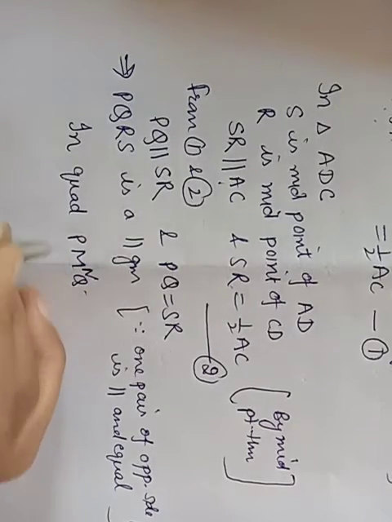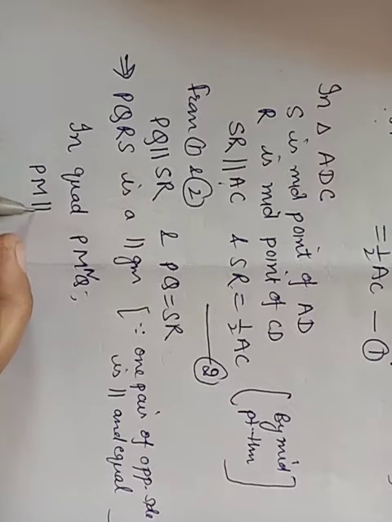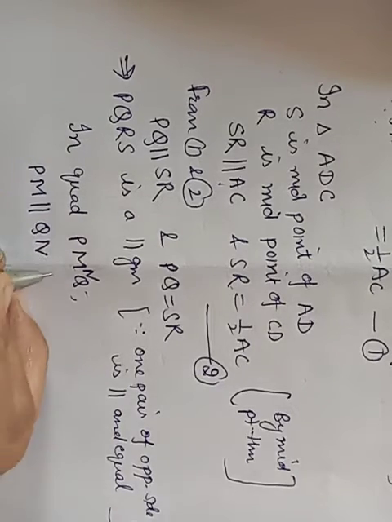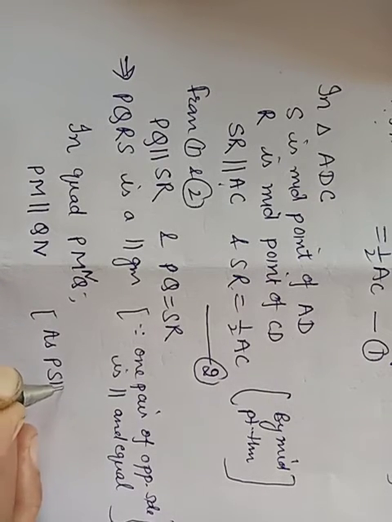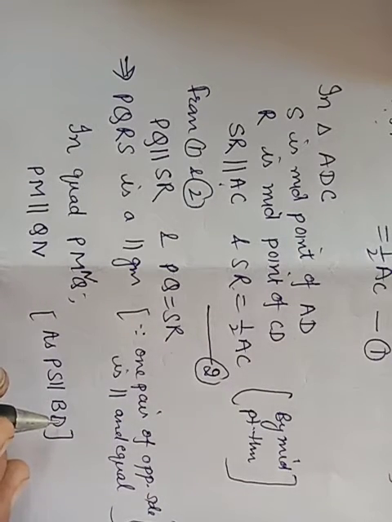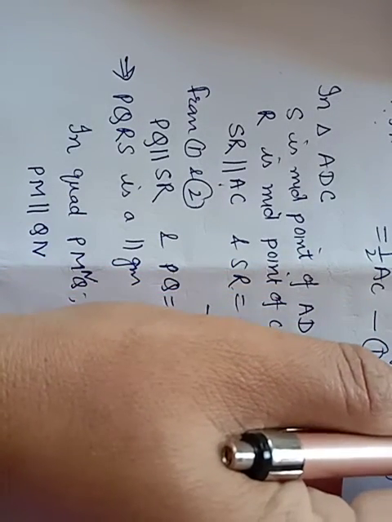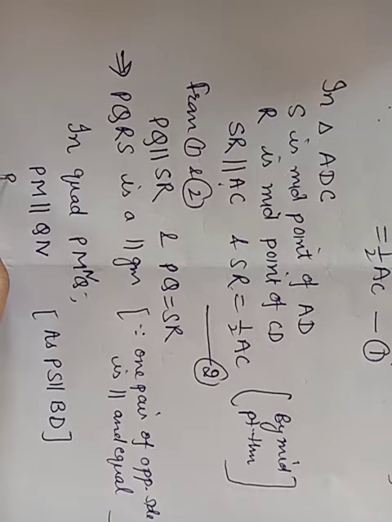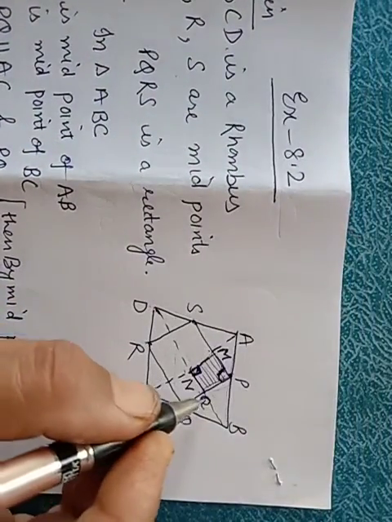In quadrilateral PMNQ, PM is parallel to QN as PS is parallel to BD. As we have proved for AC, similarly we can prove for BD also. Similarly, second part is PM and QN we have taken. Now we will take MN and PQ. PQ part is already there, so let us take some other point. PQRS is there, MN, we can write it O. Let us take it O.